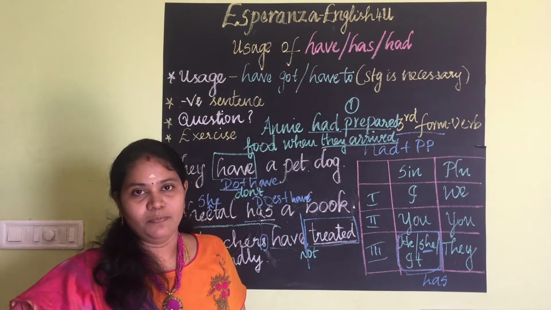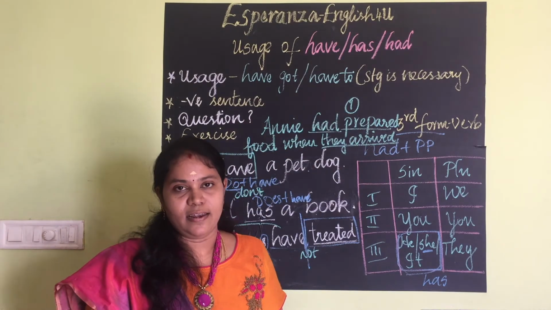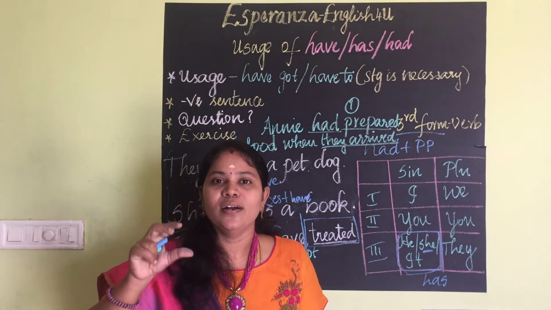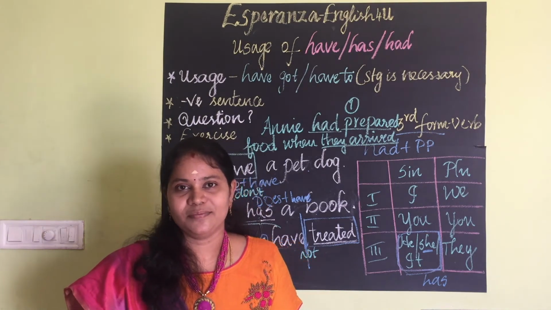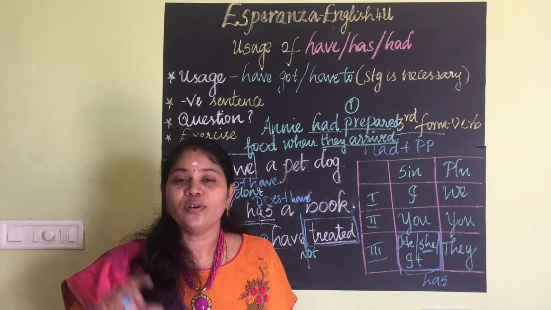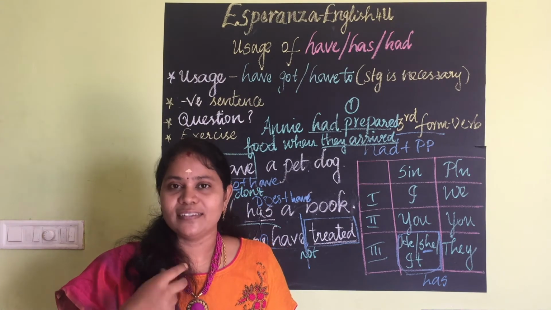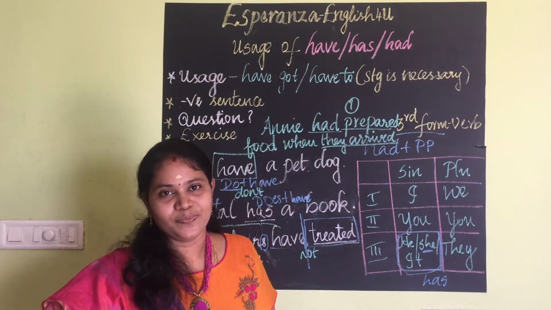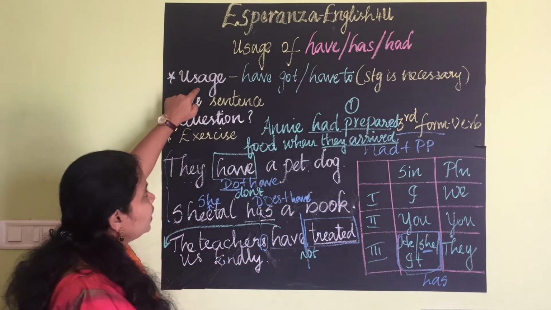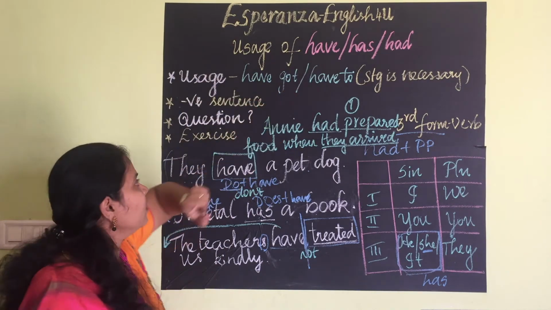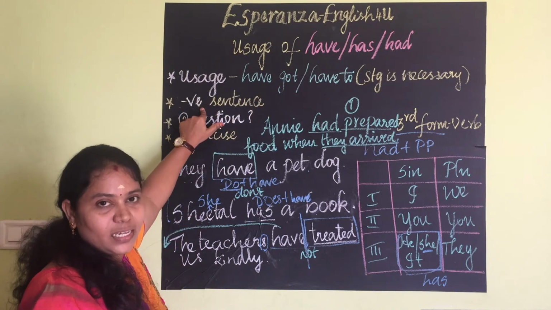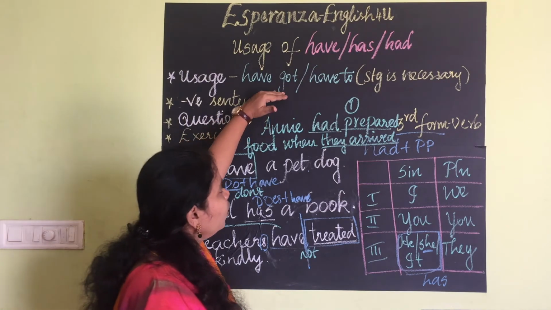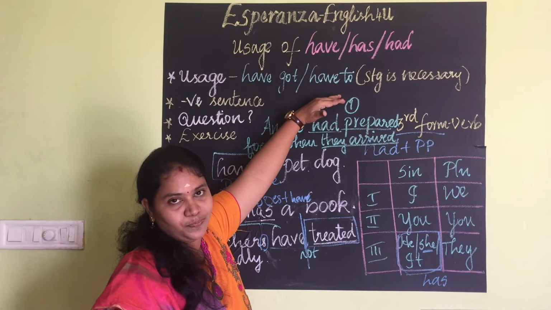The next thing is have to. This is a modal verb. If it is necessary or important, we can use have to. She has to complete her project. They have to clean their house. If it is necessary or important, we can use have to or has to. Hope you have understood the usage of have, has, had, and how to frame negative and question sentences, have got and have to.